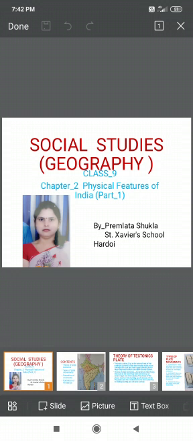Students, I hope that a question must be stuck in your mind: how were these physical features formed? It must be. So we will discuss these features individually later on.